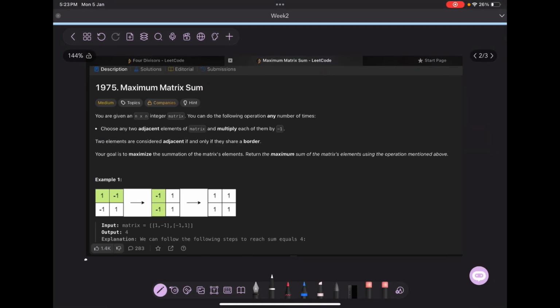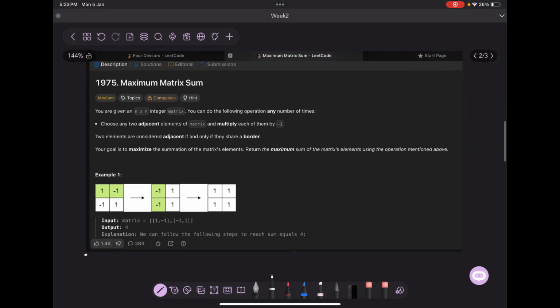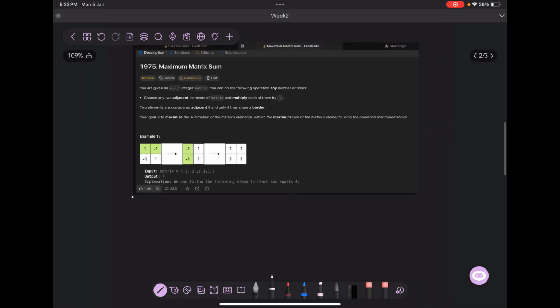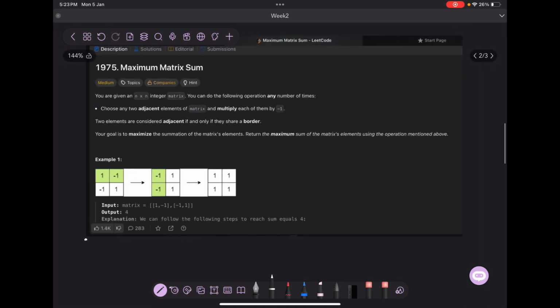हाँ, so let us start with today's question. I got some feedback on keeping the background dark and tilting the screen, so I'm going to try both of them today. So let's go. There's this question, Maximum Matrix Sum.